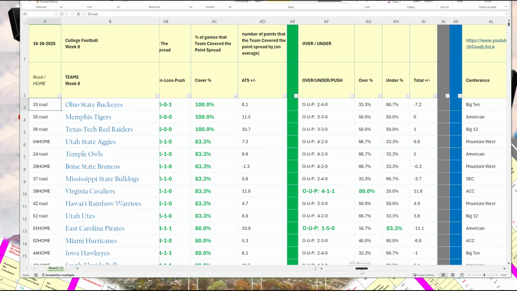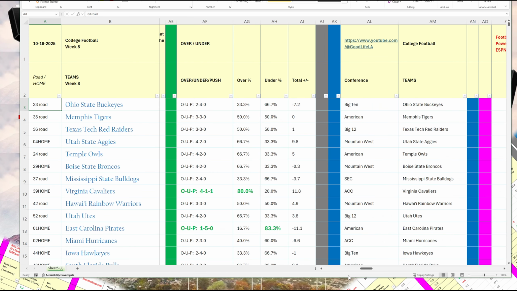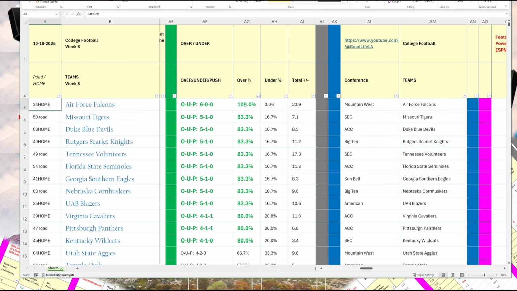If you scroll over to the right, I also have over and under information. Why? Because some of these trends are really strong. In this particular case, you actually want to look at both ends. You want to look at the teams that go over consistently. So let's sort largest to smallest. And again, green is good. I highlighted all the ones that are 80% or higher. That means if you bet Air Force to go over, you would have won 6 times and lost 0, 100% of your bets. These are really strong trends. Basically what that means is their offense is good, but their defense is bad.